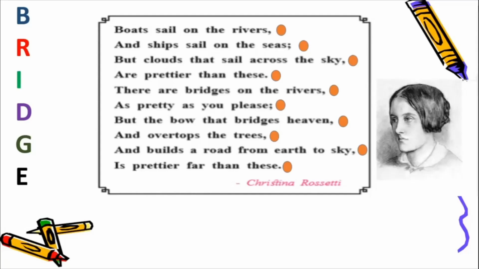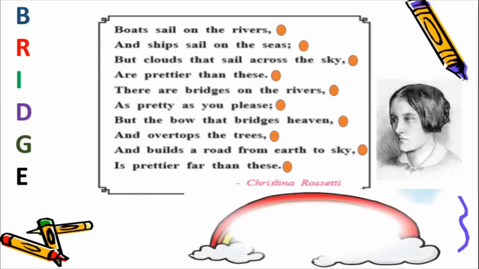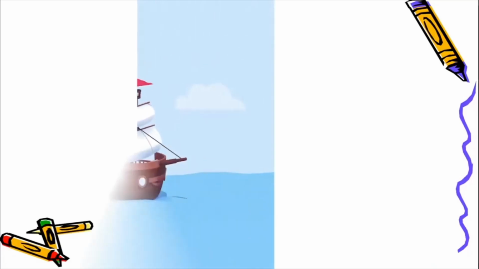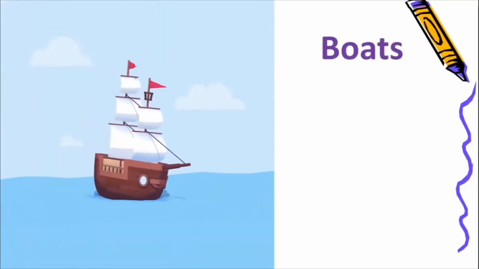And what is this particular bridge that she is talking about? She is talking about the rainbow. Now, how do you say that she is talking about the rainbow? You will learn about it when we read the poem. Okay? So come on now, let us go and read each line from this poem. It's going to be very interesting because I'm going to show you lots and lots of pictures. So are you ready to read each line of this poem separately and understand the meanings also? Come on, let's move.